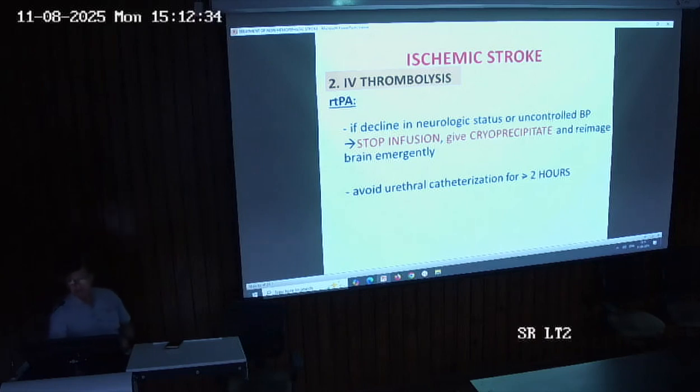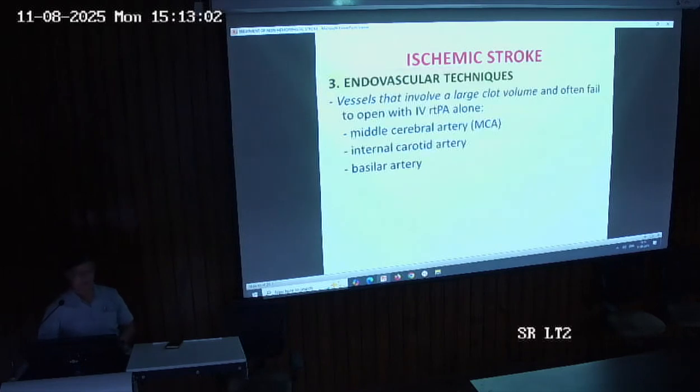Why is the infusion stopped? Because if the person's neurological status is declining, or the person is developing uncontrolled blood pressure, it means the person is developing intracerebral hemorrhage due to use of RTPA. In that condition, stop the infusion, give the cryoprecipitate, and do an NCCT of the brain urgently. So these are the conditions in which we can give the RTPA, and these are the indications and contraindications.